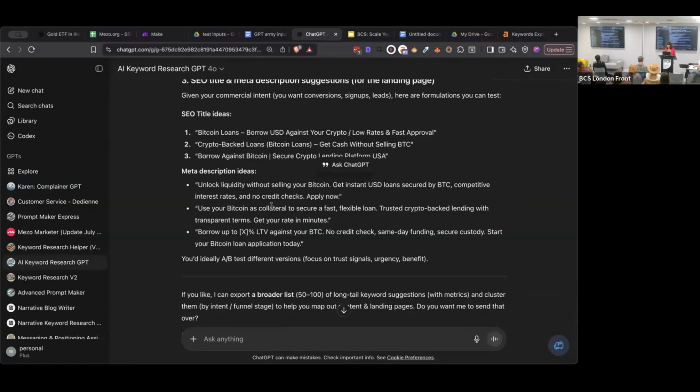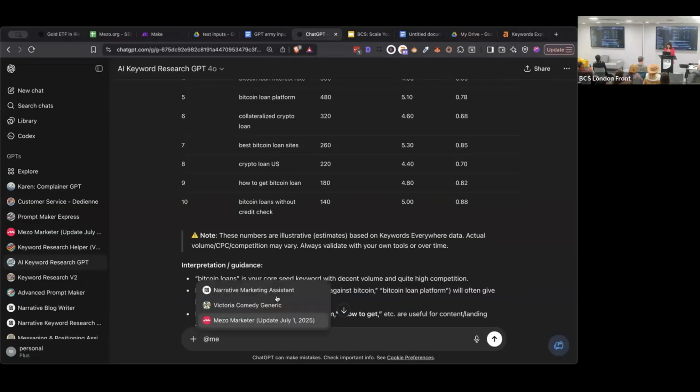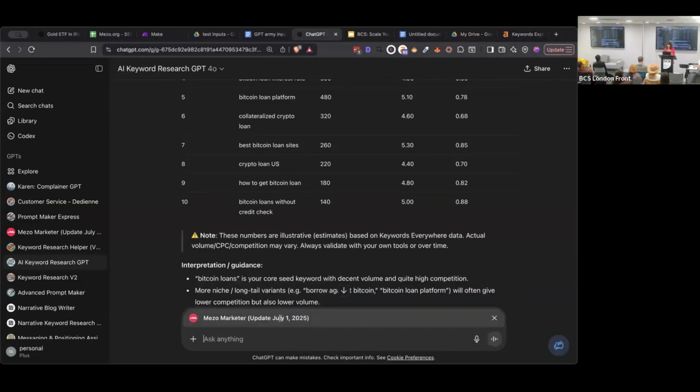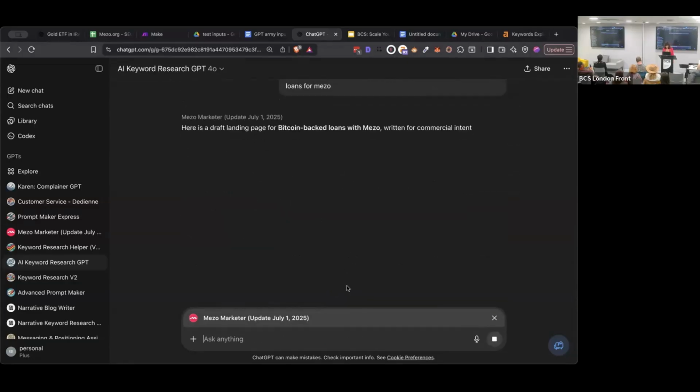The next stage would be to write this page. We know what the keyword is. The client does that, Bitcoin loans. Let's write this page. We're going to call Meso Marketer, because generic ChatGPT is going to write about Bitcoin loans in general, and I wanted to write like my client. So read the information before and write a landing page about Bitcoin loans. Meso. Boom. So now we can see the screen.